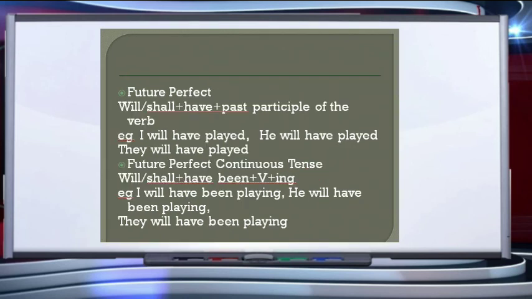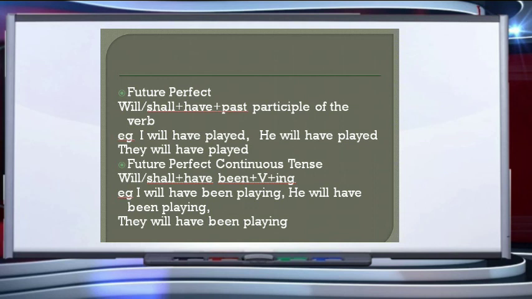Next, coming to the future perfect tense. The formation of the future perfect tense is will or shall plus have plus the past participle of the verb. Children, please note that whenever we use the perfect tense, we use the past participle of the verb, whether it is the present, past, or future tense. So, the examples are I will have played, they will have played, he will have played.